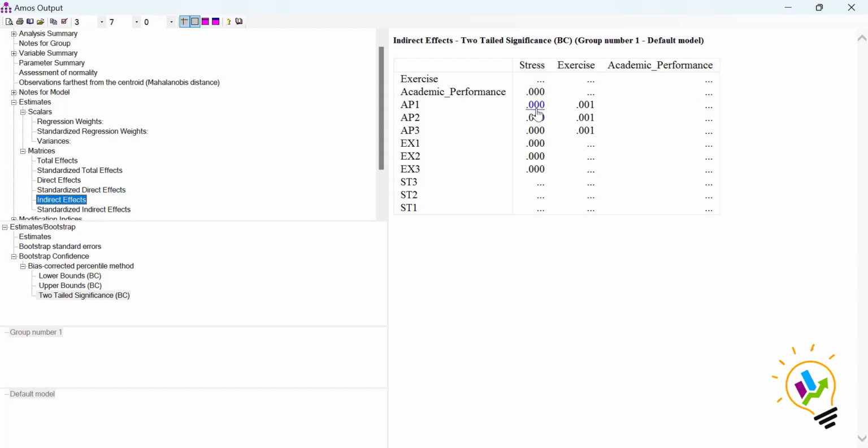Now this is an important point. Indirect effect only we must comment on. If there is a significant indirect effect, it means the mediating variable is mediating between the independent variable and the dependent variable.